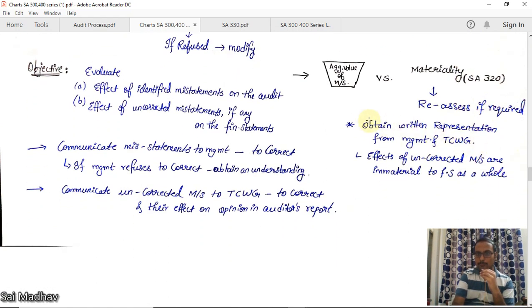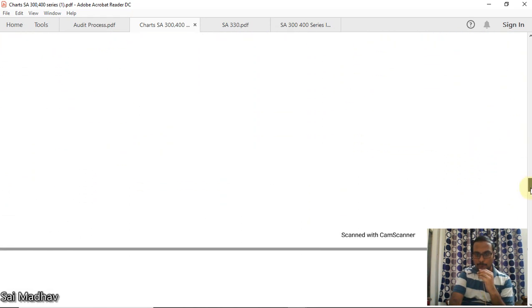You should consider the effect on the audit report. Now you have to obtain written representation from management and TCWG. What do you have to obtain? That the effects of uncorrected misstatements are immaterial to the financial statements as a whole. If TCWG says this is not correctable or we won't correct, then you have to take written representation from management and TCWG that the effects of uncorrected misstatements are immaterial to the financial statements as a whole. That is, they are less than the materiality amount set by you.